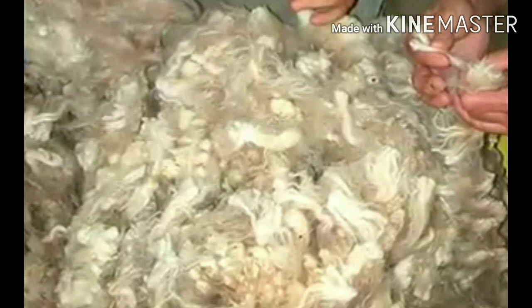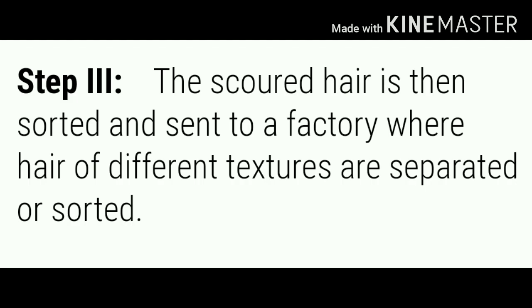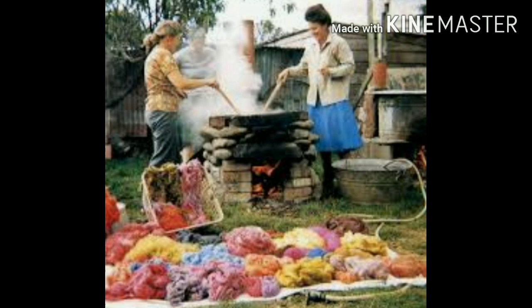After scouring, sorting is done. The hairy skin is sent to a factory where hair of different textures are separated or sorted. The process of separating the fleece of a sheep into sections according to the quality of woolen fibers, qualities such as fine, coarse, long, short, etc. is called sorting.